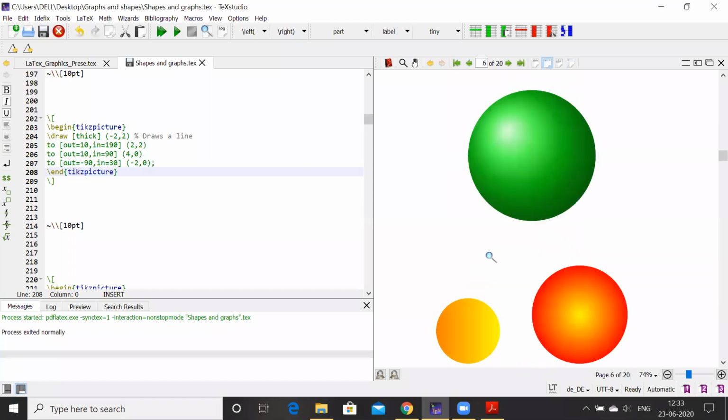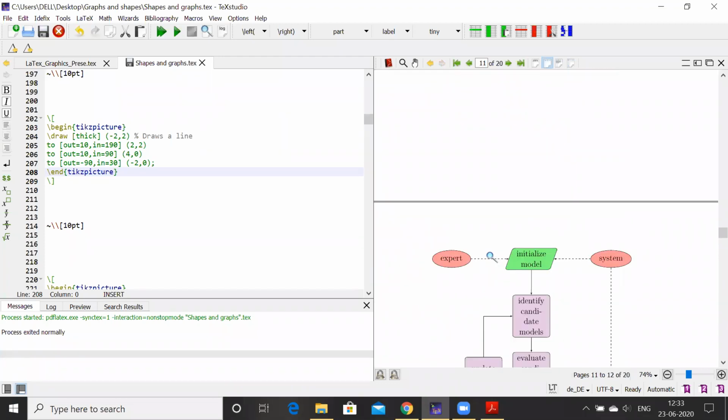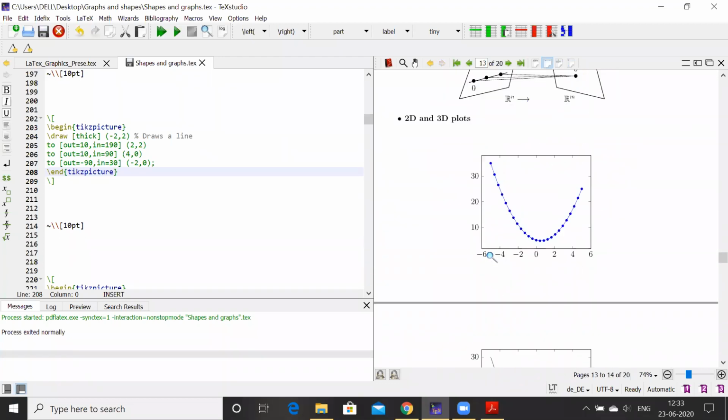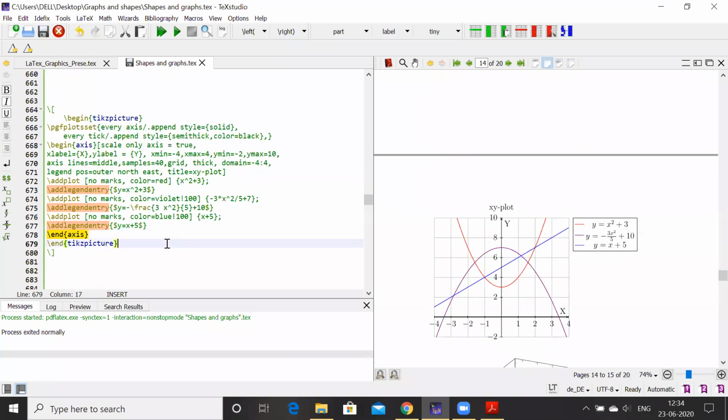Madam, for this plotting in TikZ, I'll go to the plotting part. Here it is. You require this extra package, pgfplots, to be added in your preamble to get this 2D plot and 3D plot to be executed in your system. So you add this extra package in your preamble, and the problem will be solved. Because of this only, it will not work.